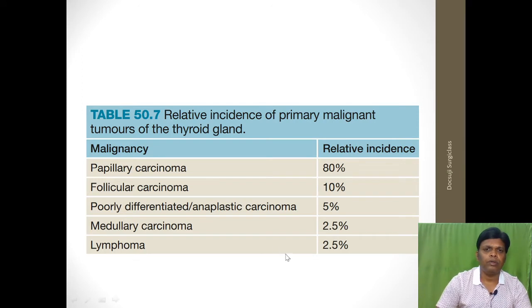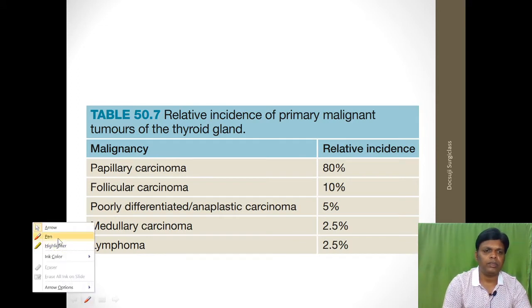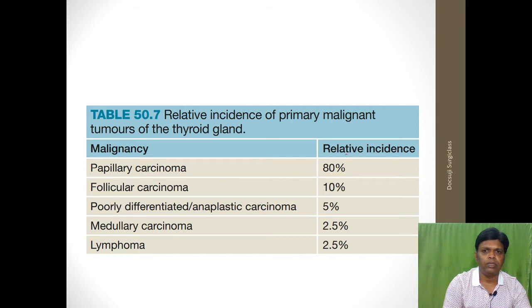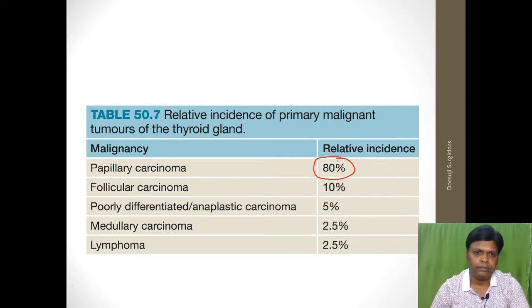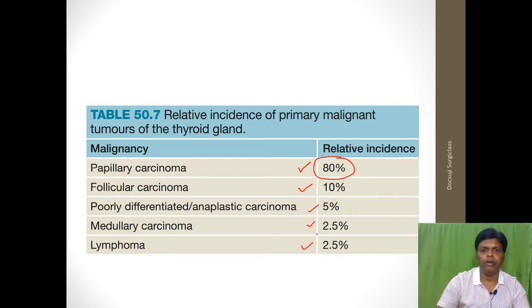We will discuss something about the incidence of primary thyroid malignancy. This is also a tabular column taken from Bailey's book. If you see the tabular column, the papillary carcinoma, that is the question I have asked, the most common thyroid carcinoma is papillary carcinoma. You can see that 80% of the primary malignancy is formed by papillary carcinoma. 10% is follicular carcinoma, anaplastic 5%, medullary 2.5%, and lymphoma 2.5%.